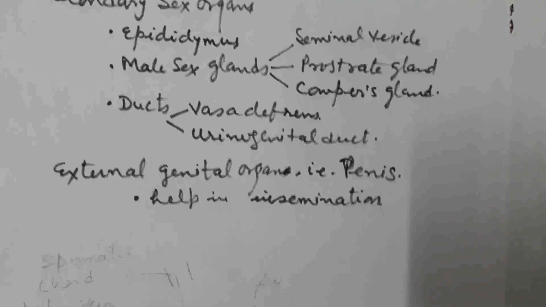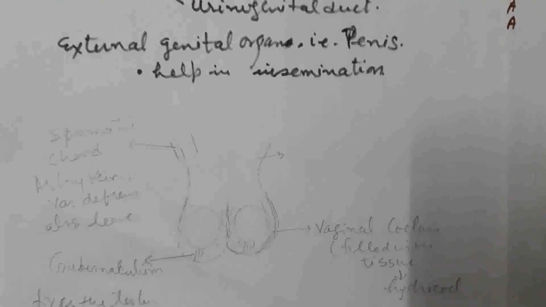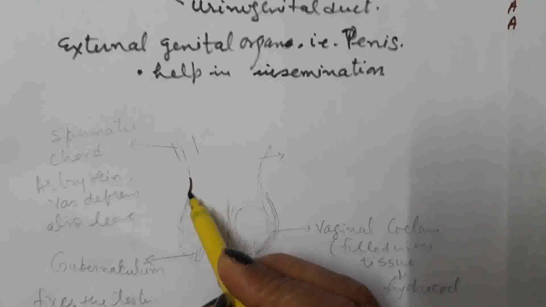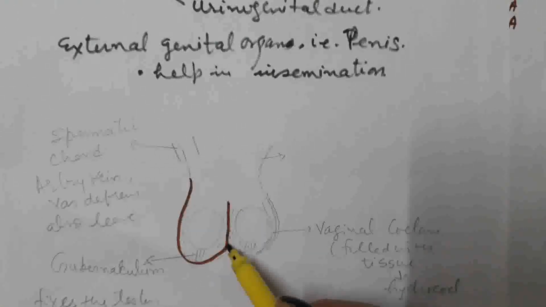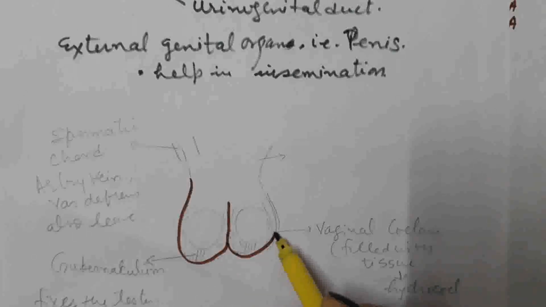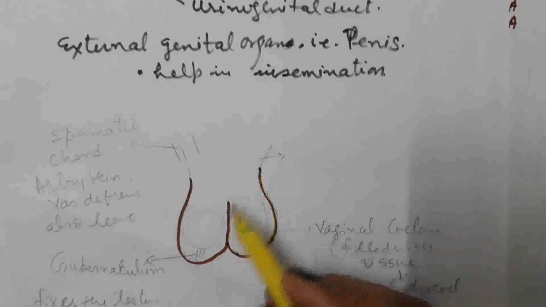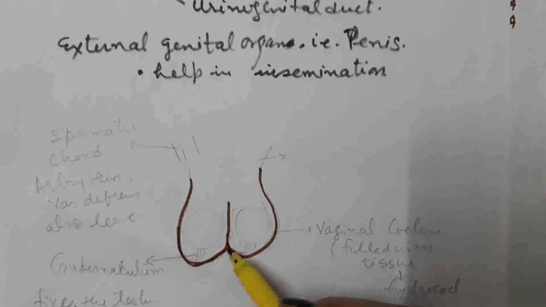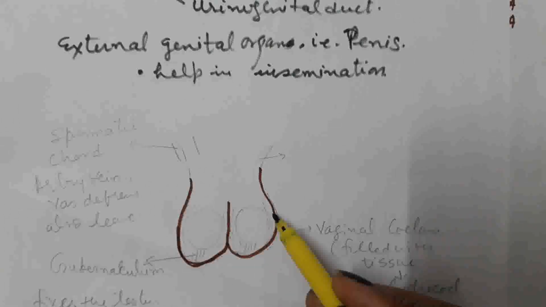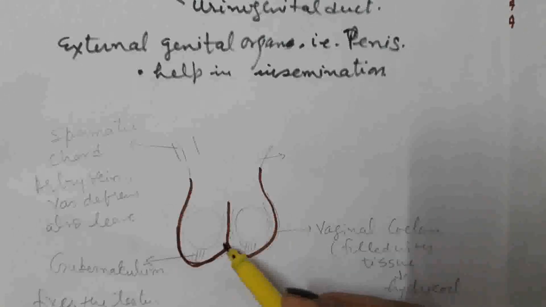Here I am going to draw the structure of the scrotum. It is a sac-like structure. Two scrotal sacs are present. One is present slightly towards the lower side and one slightly towards the upper side. The size of one scrotal sac is somewhat smaller than the other.